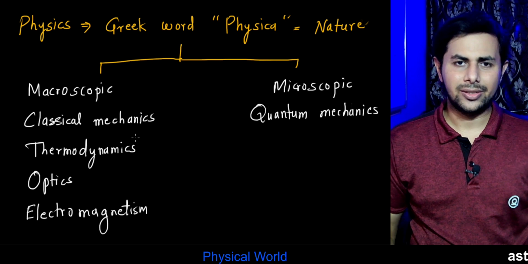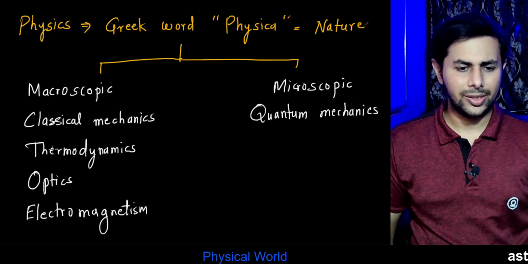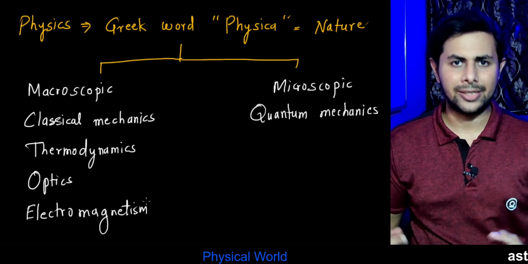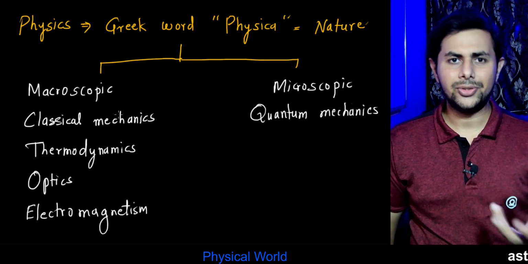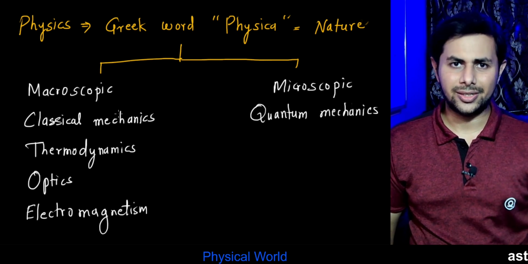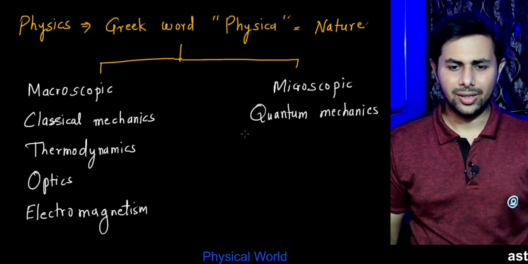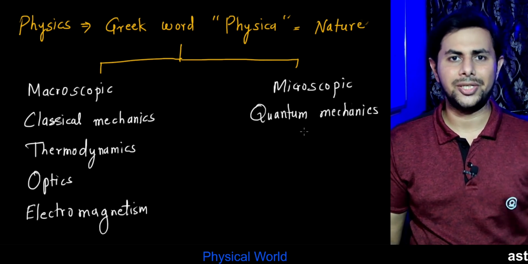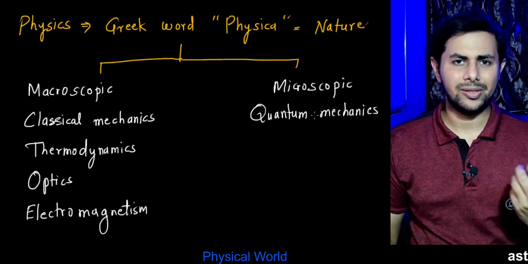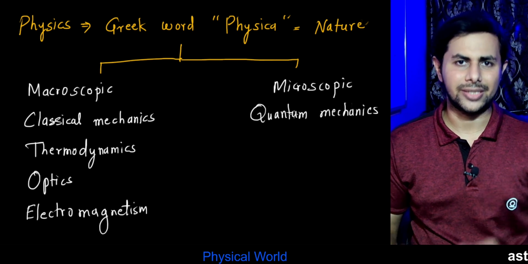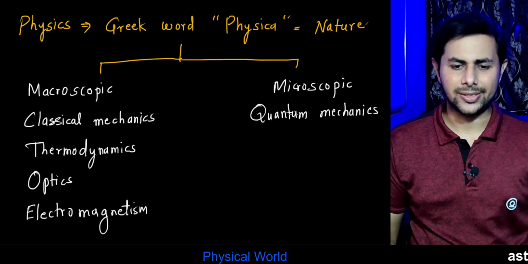These subjects, classical mechanics, study of motion, thermodynamics, study of heat, optics, the study of light, and electromagnetism, the study of electricity and magnetism, are introduced to you in ninth and 10th standard in science at an introductory level. But quantum mechanics is a completely new subject, and there will be some chapters, some introduction to quantum mechanics in 12th standard, which we call modern physics.